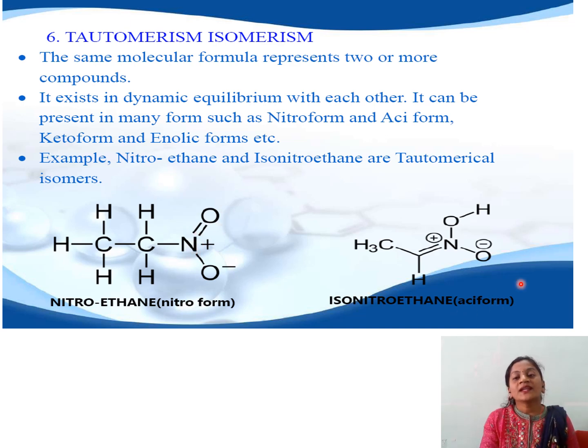In the aci form, the proton is added to the oxygen and therefore the double bond gets shifted between N and C. Thus, the nitro form and aci form have the same molecular formula, however they have different functional groups. These two compounds exist in dynamic equilibrium with each other and can be spontaneously interconverted into one another. Such compounds are called tautomers and such a phenomenon is called tautomerism.